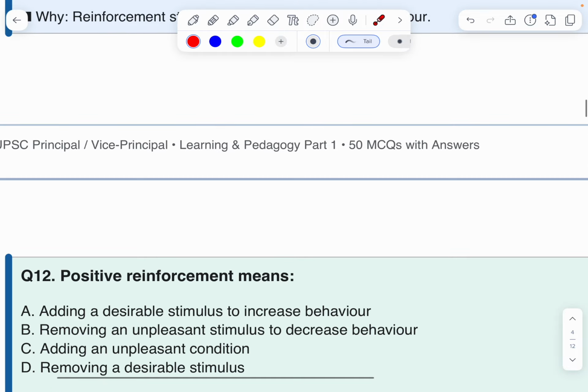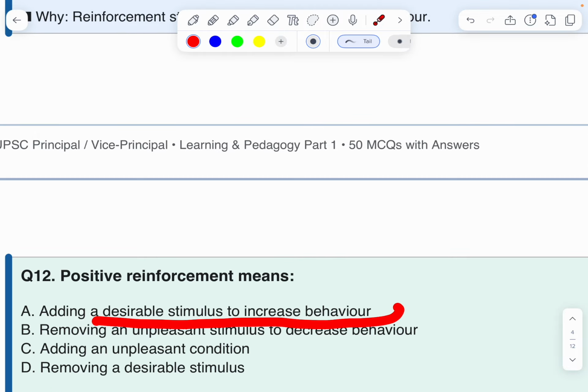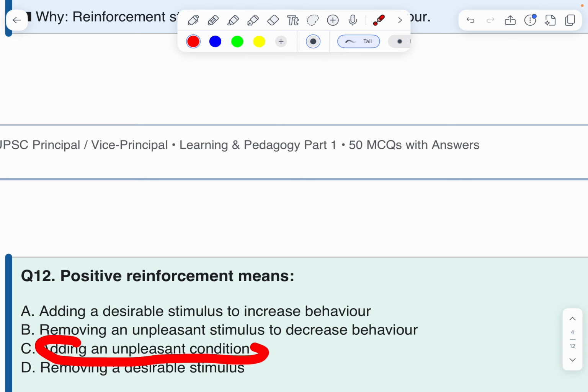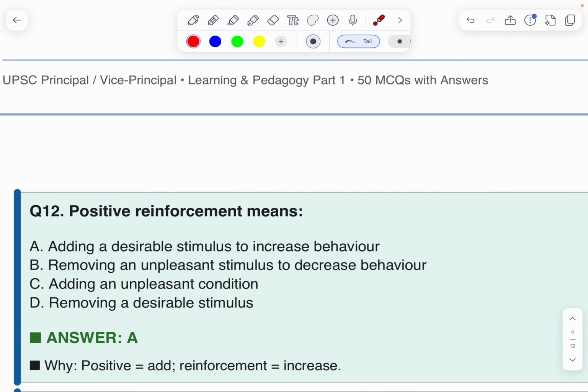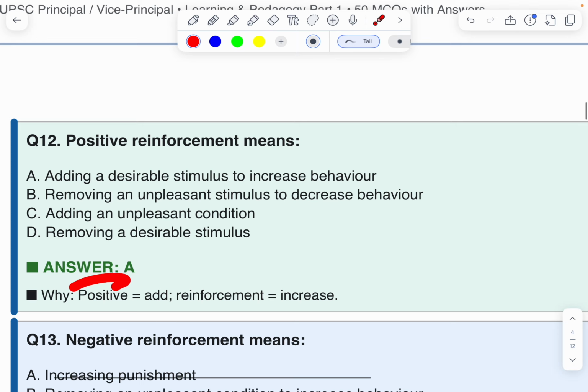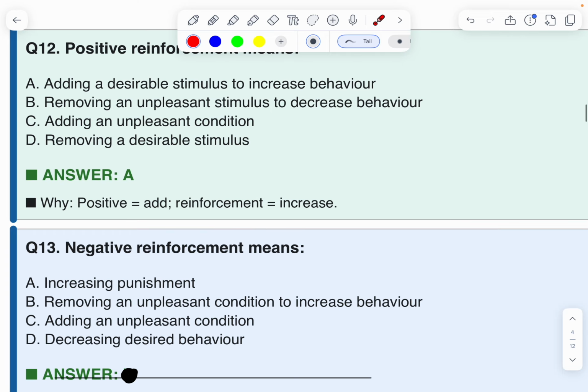Next. Positive reinforcement means adding a desirable stimulus to increase behavior. Positive means adding. This is the answer. But adding an unpleasant condition is wrong. Therefore, the first option is the correct answer. 12th one, A. Why? Because positive means adding, and reinforcement means increasing.